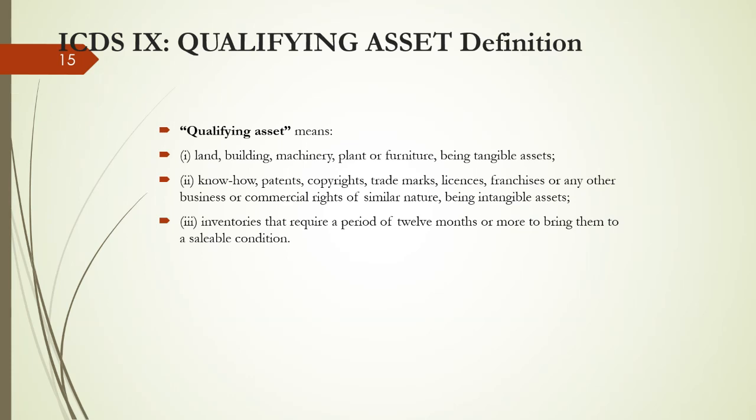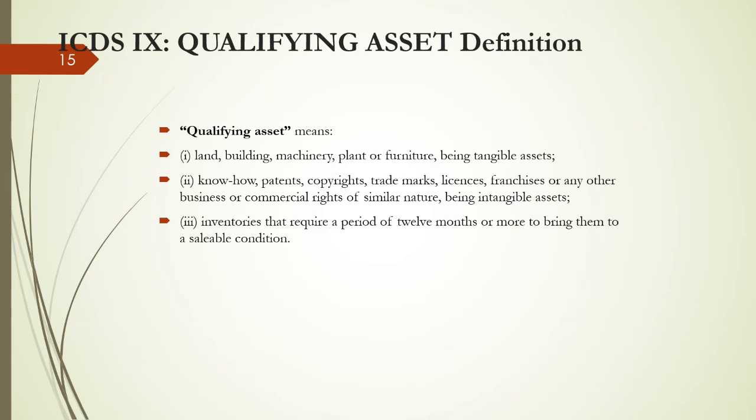Inventories that require a period of 12 months or more to bring them to a saleable condition. In such cases only, my dear audience, my dear professional attendees, the inventory would be a qualifying asset.